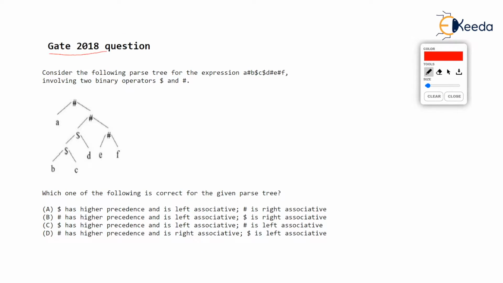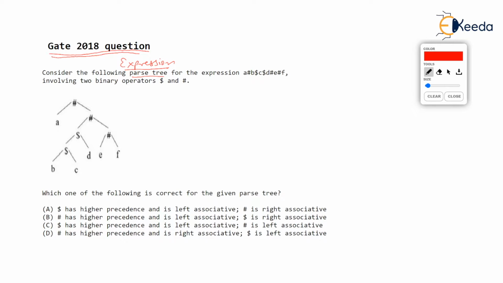Actually, this question can be in a subject called system programming and compiler construction also, because this is about parse tree. But actually, parse tree is nothing but expression. In a way, it is expression tree. It is not exactly expression tree. So I have included this particular topic in data structure itself, although this can be a question in SPCC, that is compiler construction.